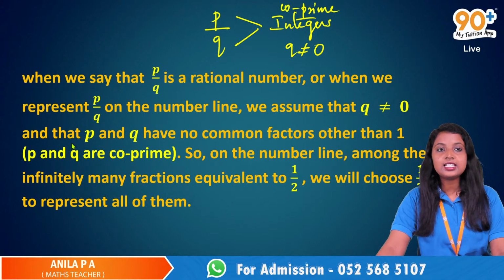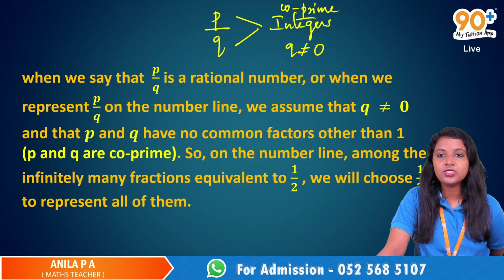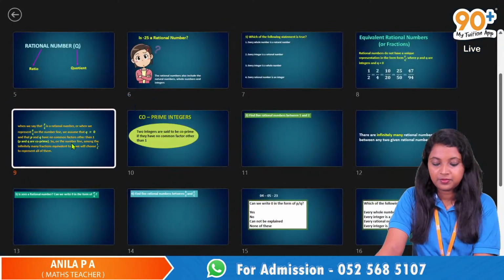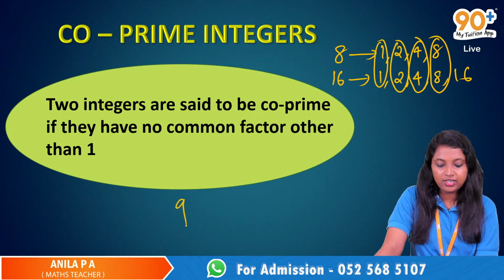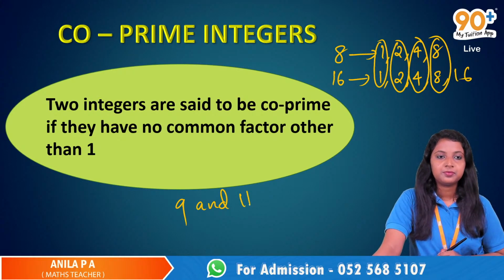Yes, Rishikesh. 9 and 11. Is 9 and 11 co-prime?